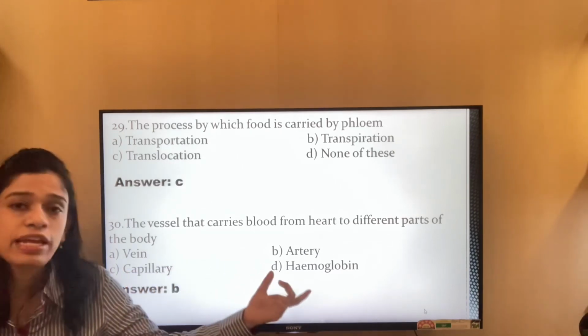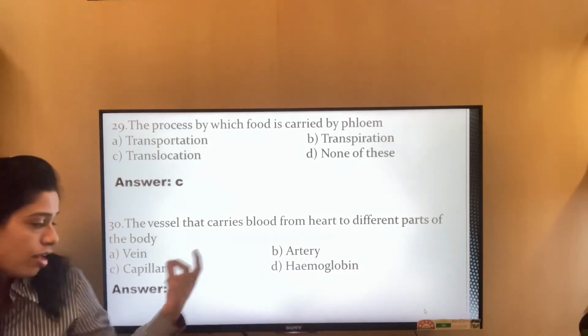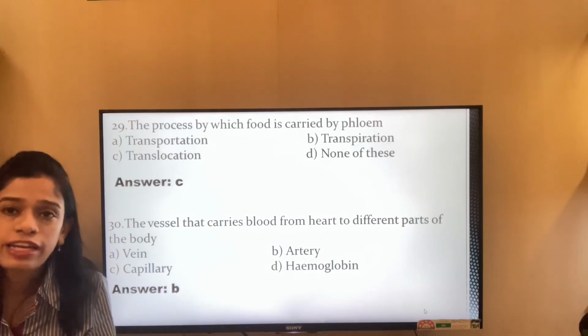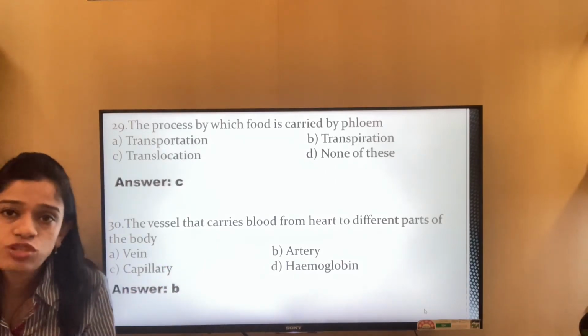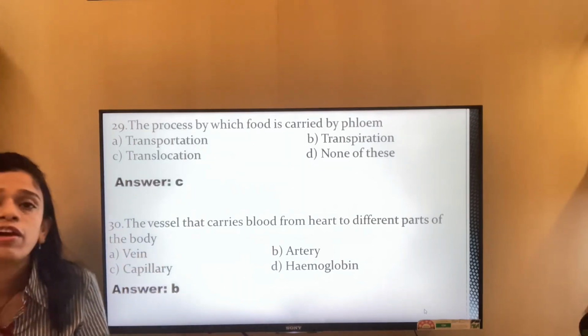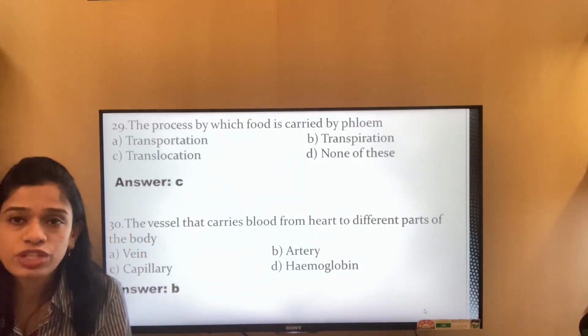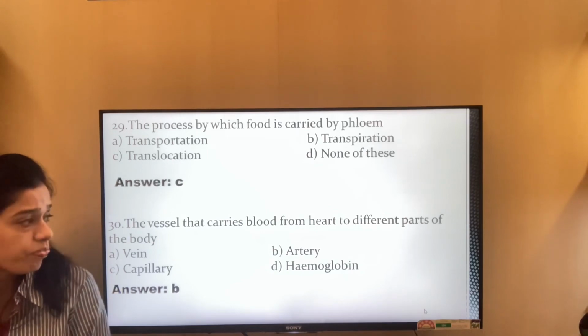Hemoglobin is the pigment carrying oxygen. Capillaries are very fine; they are not veins or arteries. Capillaries are the interjoining, very small blood vessels, and veins carry the deoxygenated blood. So it is option B.